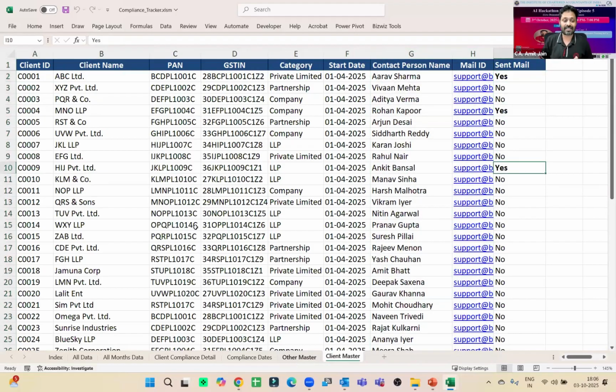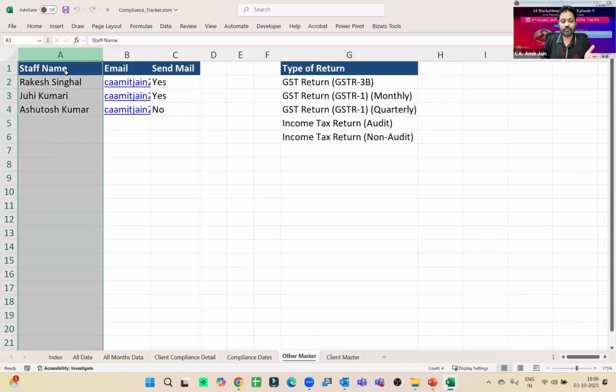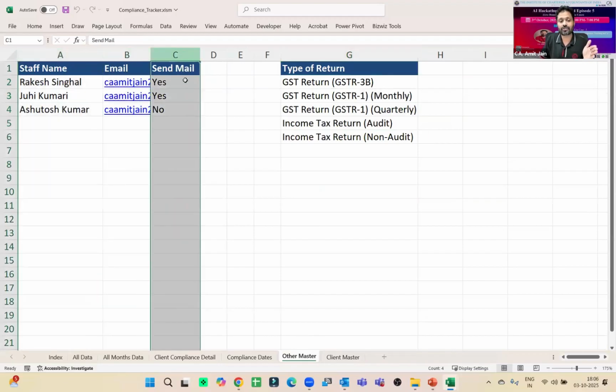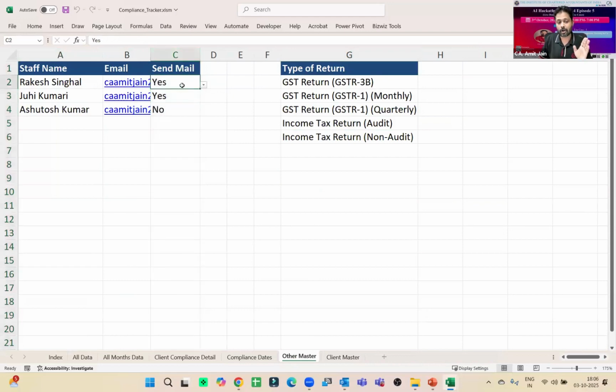Then I have a few other masters, like staff name: what staff is working in my team, what the email ID is, and whether I want to send different kinds of email reminders or other files to that team member or not. I need to say yes. Only these people will get mails from my side.